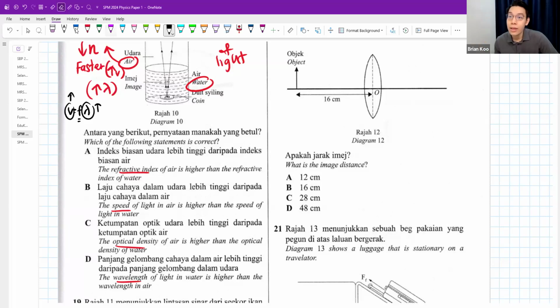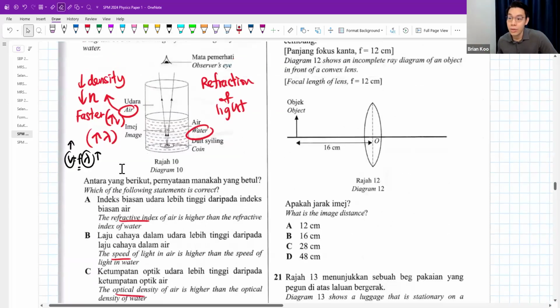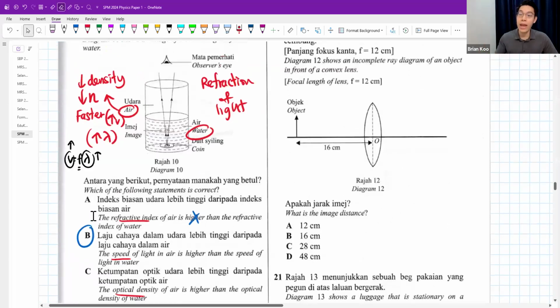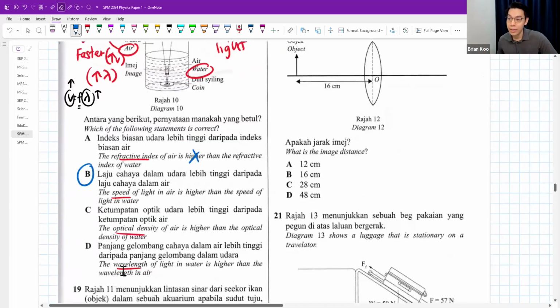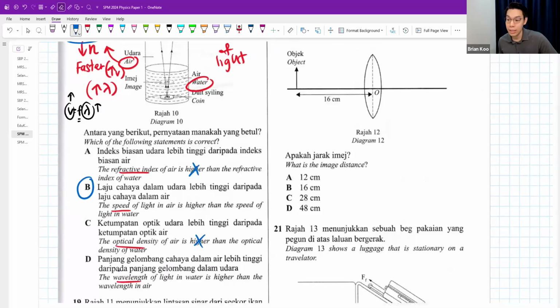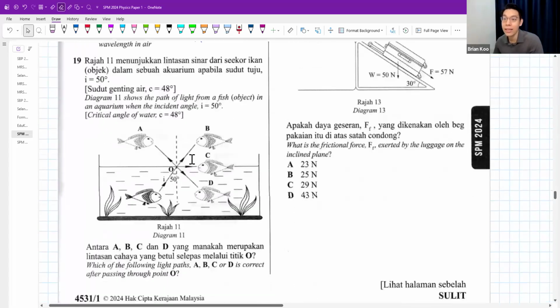So let's see. Refractive index of air is higher? Nope, it's lower. Speed of light in air is higher? That sounds correct because we already said air is faster. Optical density of air is higher? No, we wrote that air is lower density. This is wrong. Wavelength of light in water is higher? No, water is lower. Air is higher. Answer is B.